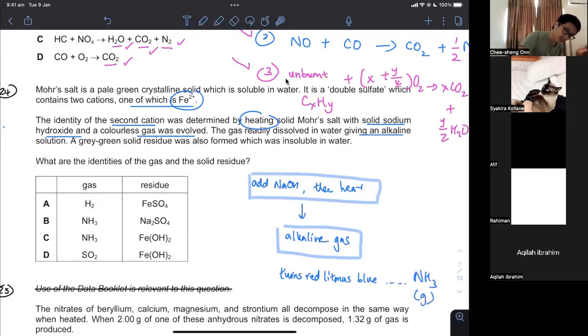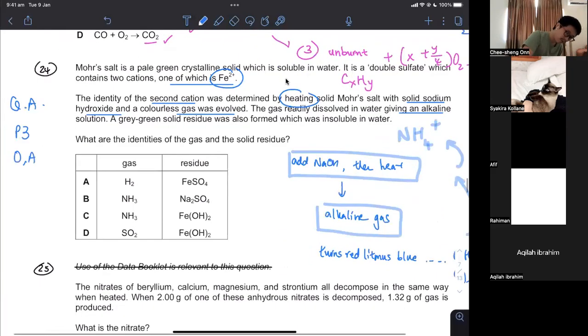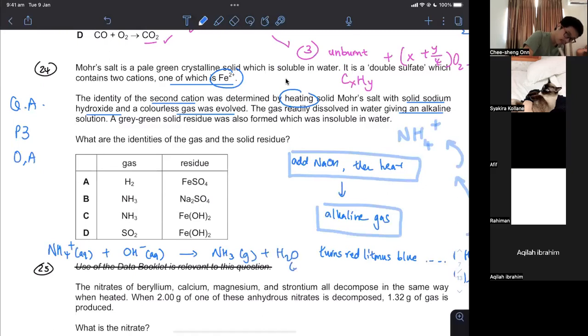If the gas is ammonia, working backwards, the ion that is present must be NH4+, because you should be able to write an ionic equation. NH4+ aqueous reacts with OH minus aqueous, will give out NH3 gas, and it will kick out H2O liquid. This is called an ionic equation because it works for any ammonium salt, it works for any hydroxide, and it will give you ammonia gas that turns red litmus blue.